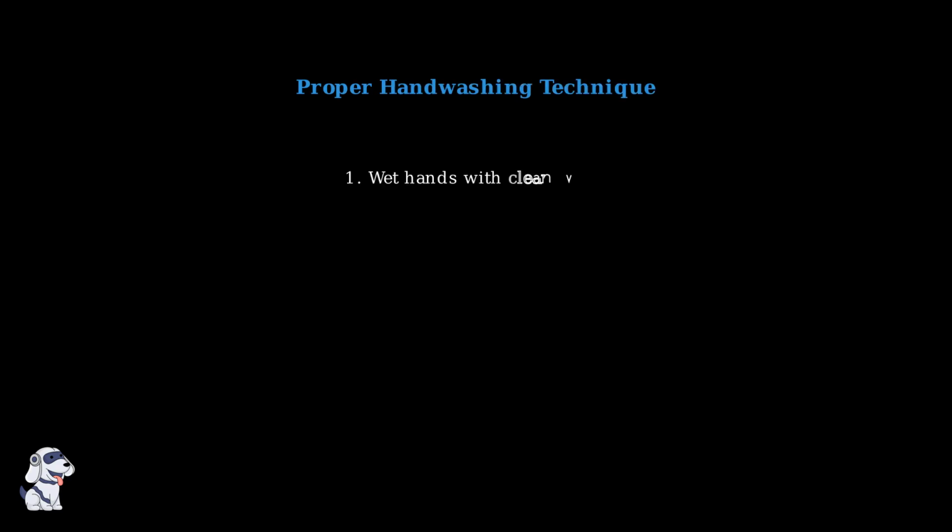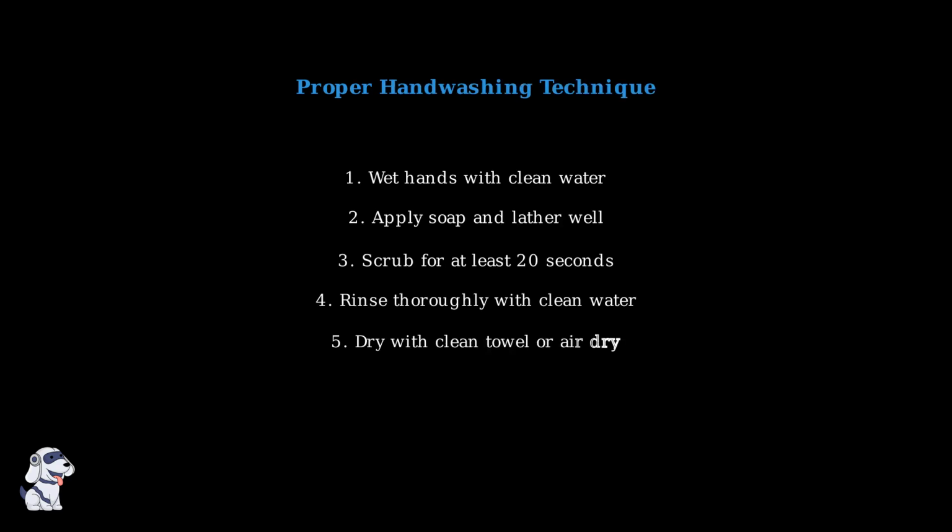Follow these 5 simple steps for effective hand washing. Wet your hands, apply soap, scrub for at least 20 seconds. That's about the time it takes to sing Happy Birthday twice. Then rinse thoroughly and dry with a clean towel.